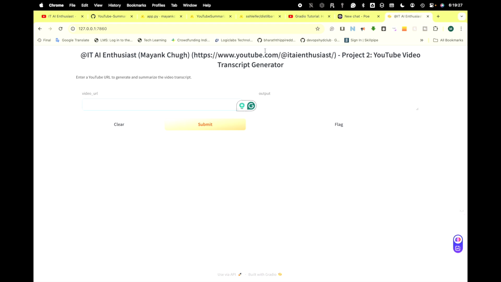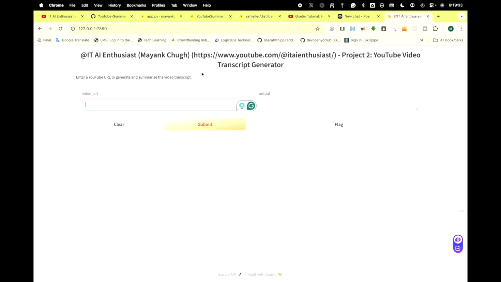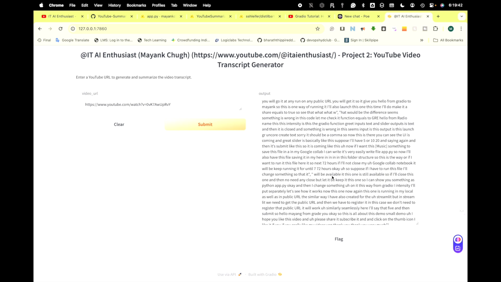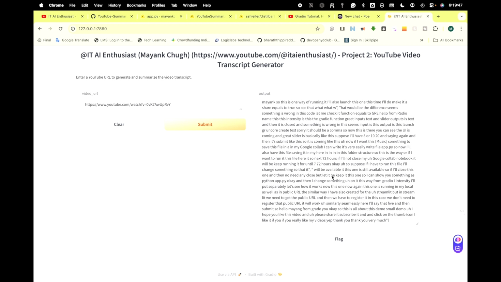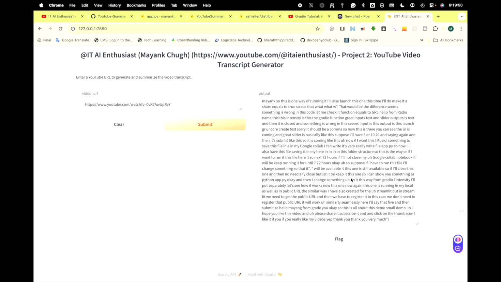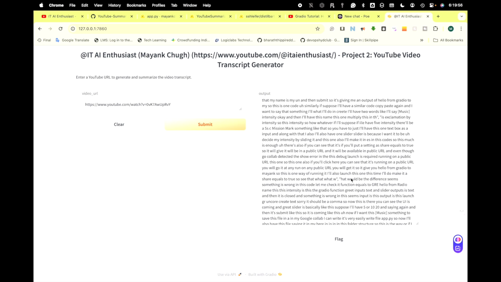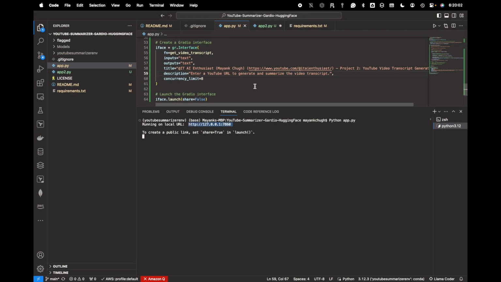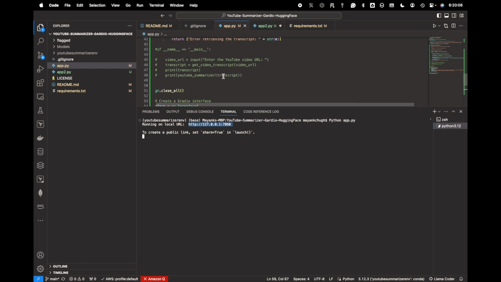So let me give some URL, copy this URL. Where is my application? Here it is. So let's see how much time it takes. This much output is coming. Okay, so I need only the summary text. The summary itself is quite big this time. Yeah, so we can't control this thing in this. That's why I'm also using the other one.